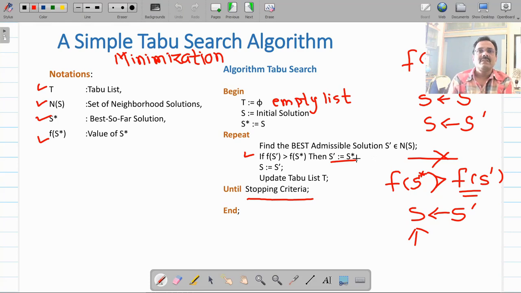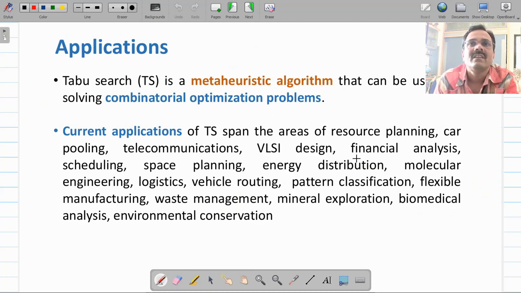Now this is a simplified version of the tabu search algorithm. You can modify this algorithm by incorporating intensification and diversification so that it will work on more complex situations or search spaces. This meta-heuristic algorithm has many applications in combinatorial optimization problems.